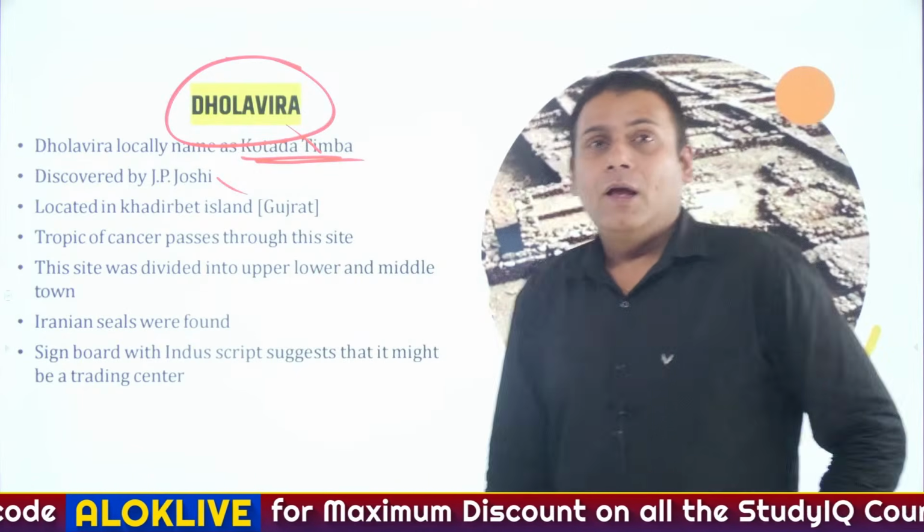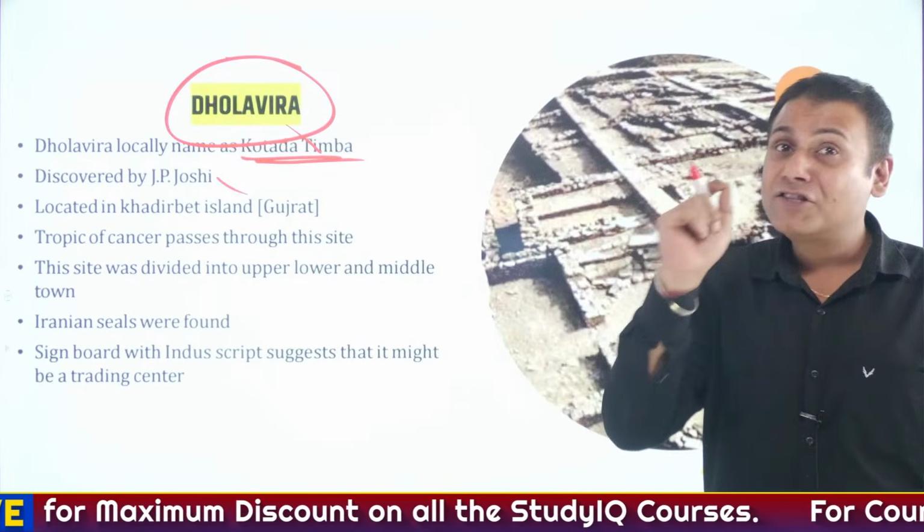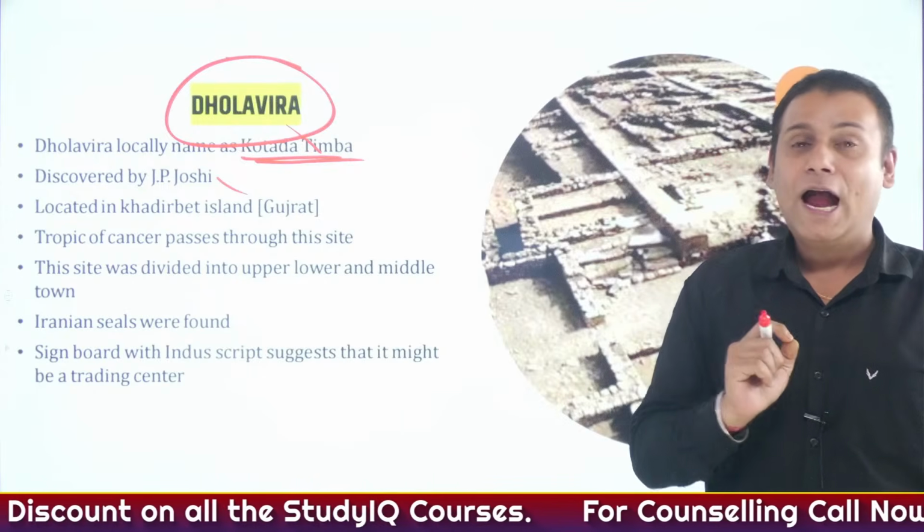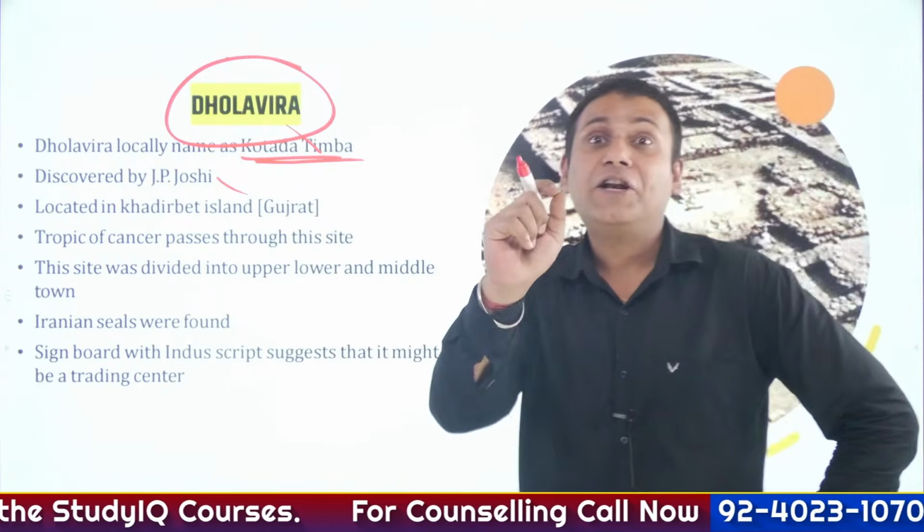Tropic of Cancer passes through 8 states of India, and one such state is the state of Gujarat.